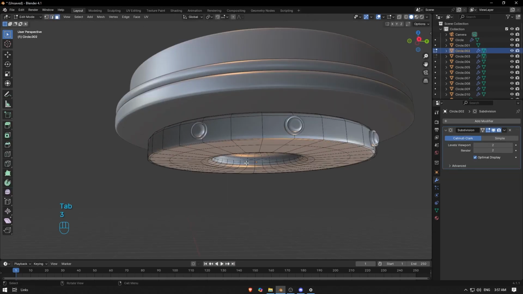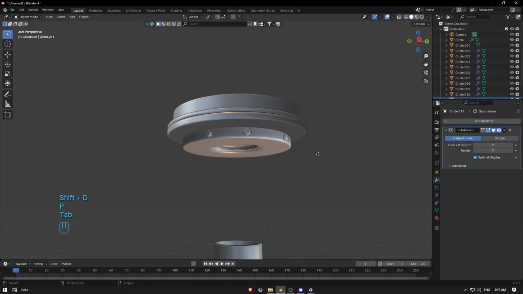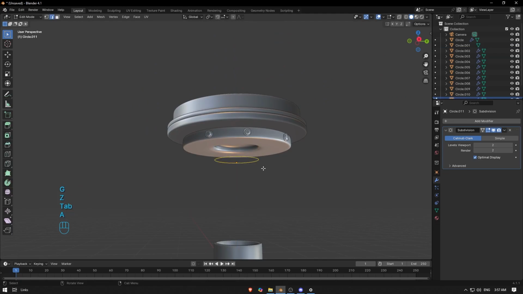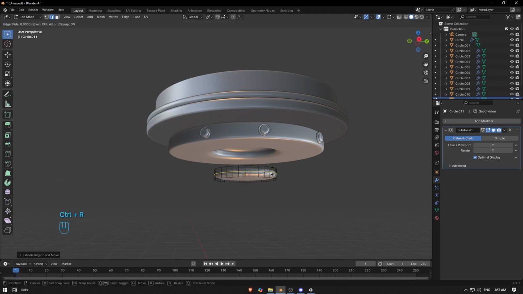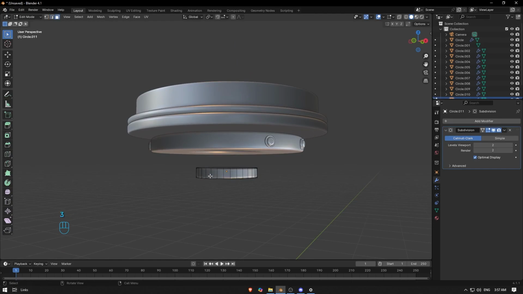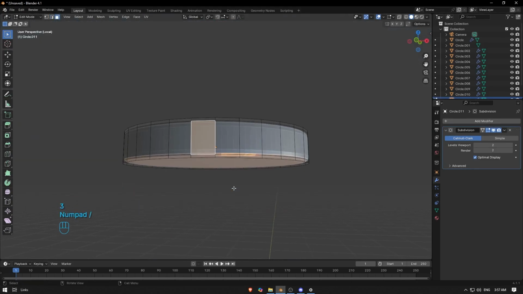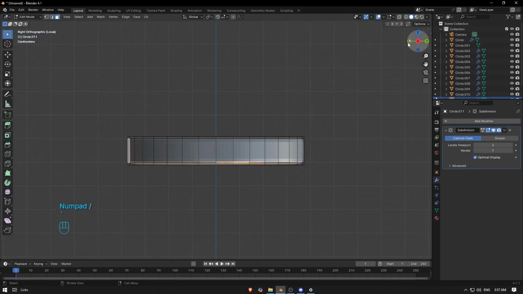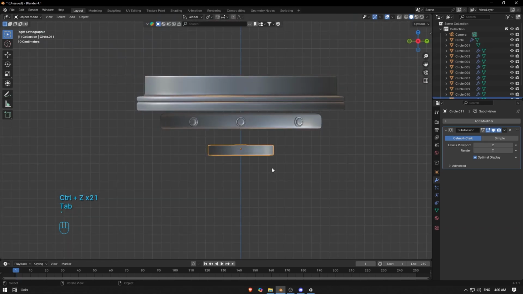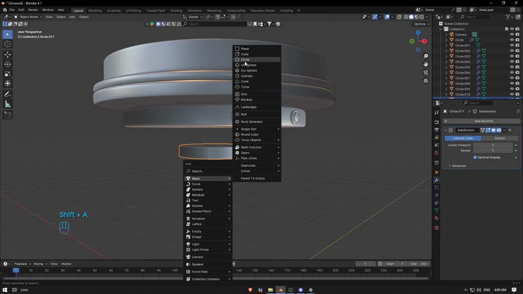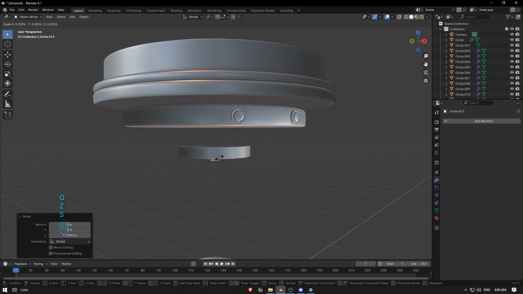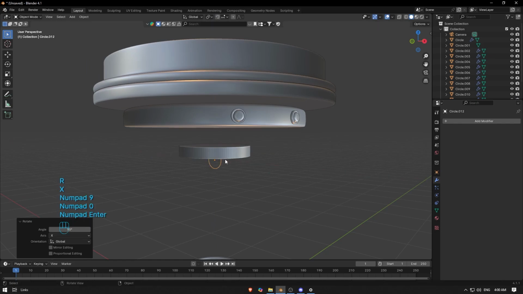Or maybe something like this. H, Shift D and B to separate it. Just drop it down. Edit mode, F to fill, and E for extrude. Something close to this. Add one loop cut here, one down. And I'm gonna select this face here, like in front view. And the bridge symbol, we're gonna go here and go Shift A, mesh and circle, and make it small, RX19.